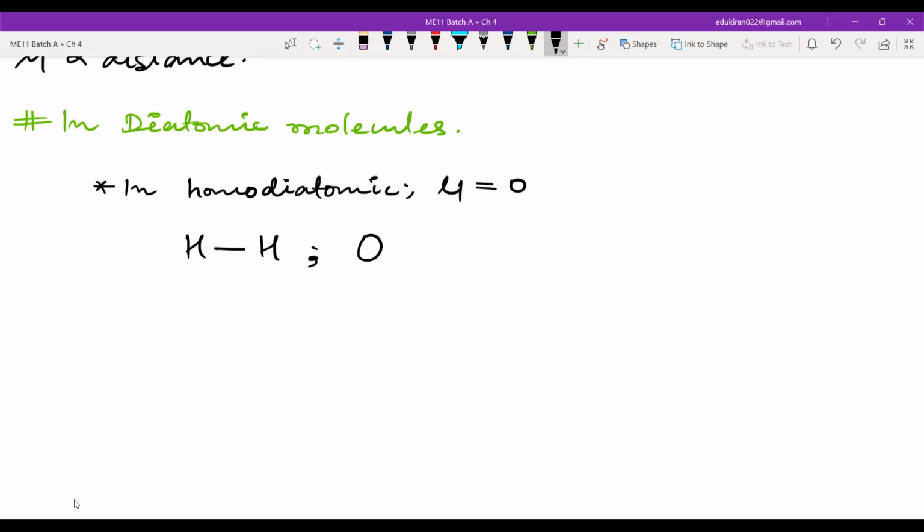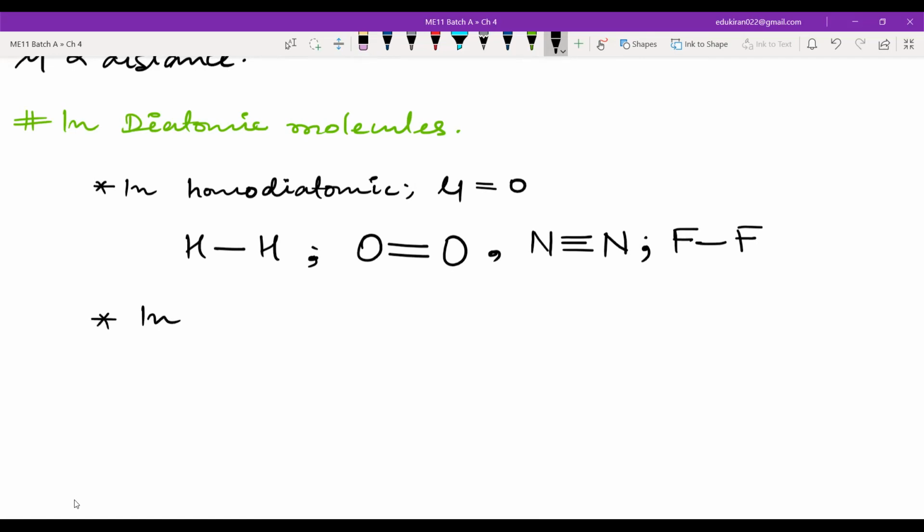Similarly, if you have O2, oxygen and oxygen, this will also be a non-polar bond. If you have N2, N triple bond N, this will also be a non-polar bond. Then you can have F2, fluorine and fluorine. All these have the same values of electronegativity, so neither the first hydrogen nor the second hydrogen is competing with the other to pull the electron.